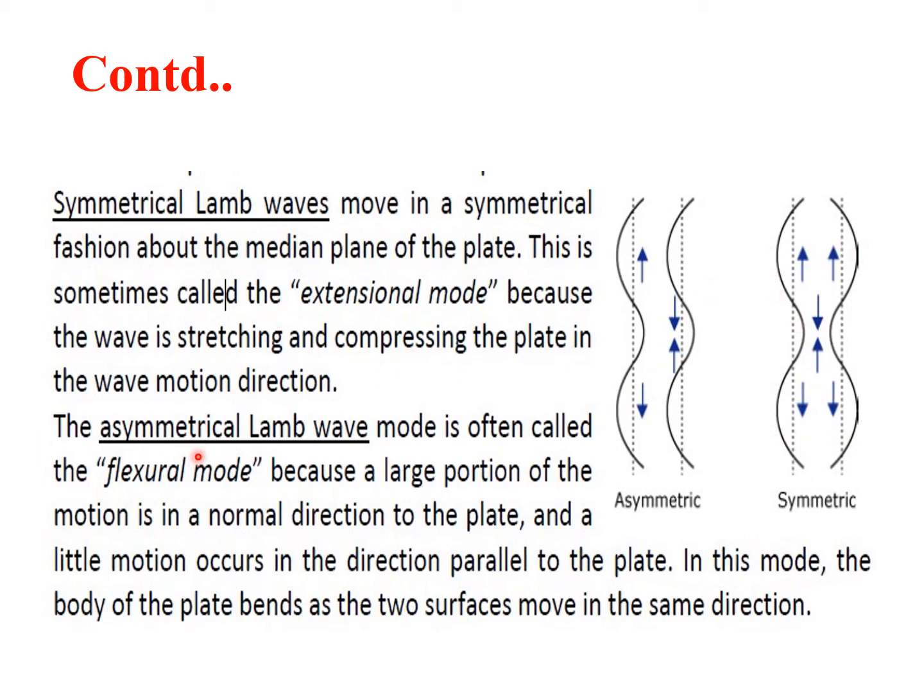Then the second category is the asymmetric Lamb wave. It is also known as flexural mode because a large portion of the motion is normal to the plate. That is, the motion of the molecules will be normal to the direction of the plate, and little motion occurs in the direction parallel to the plate. In this mode, the body of the plate bends as the two surfaces move in the same direction.